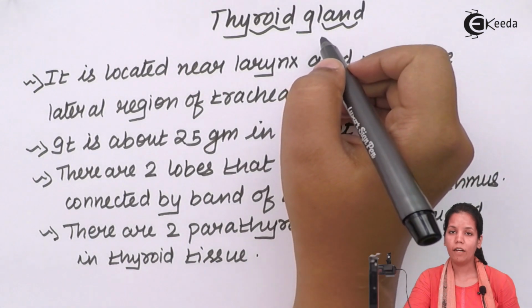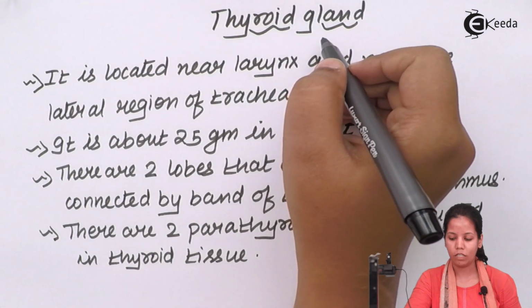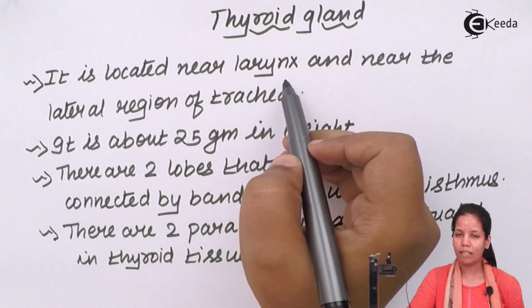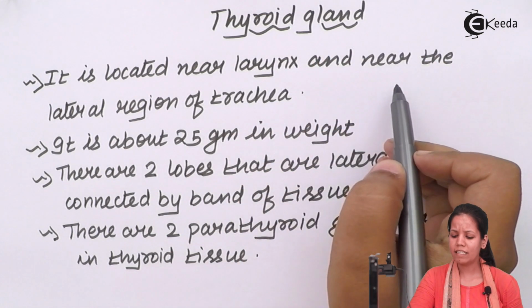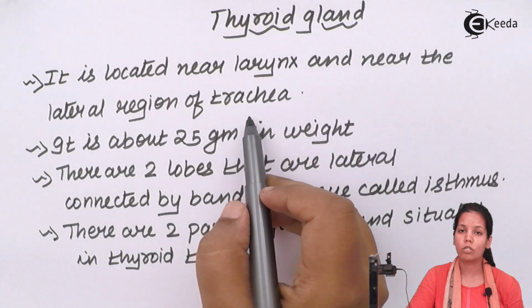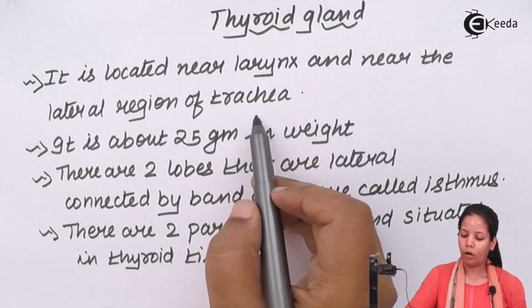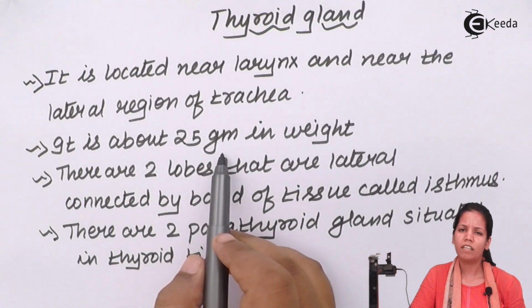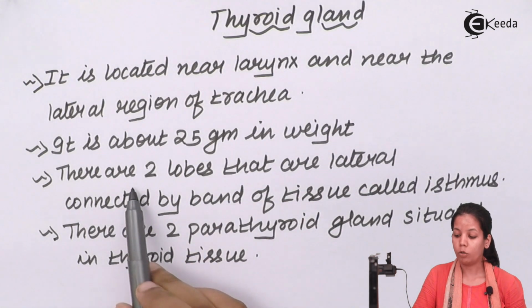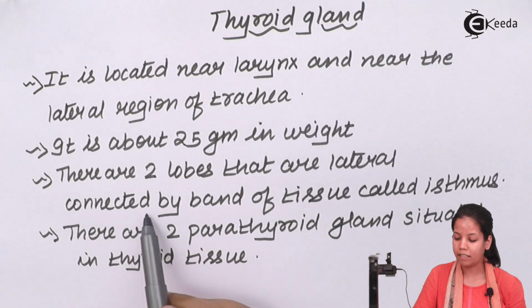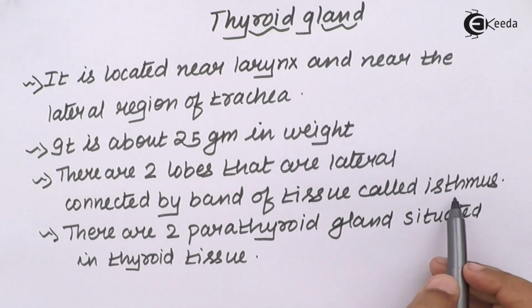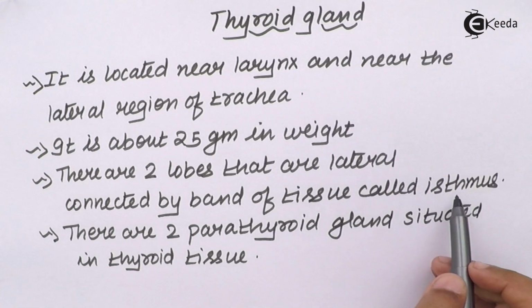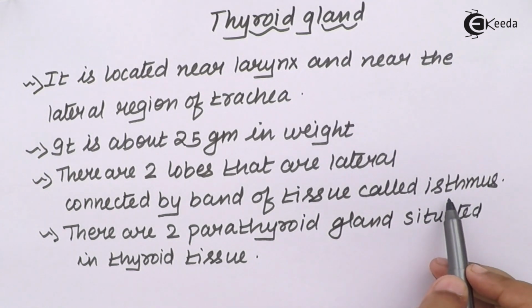Thyroid gland. Now the thyroid gland is present in the neck region. It is located near the larynx or your voice box, and it is near the lateral region of the trachea, which is your windpipe. Now it is about 25 grams in weight and 5 to 3 centimeters in size. There are two lobes that are laterally connected by a band present in the thyroid gland, which is termed the isthmus. So there are two lobes, and these two lobes are connected by a band of tissue that's termed the isthmus.